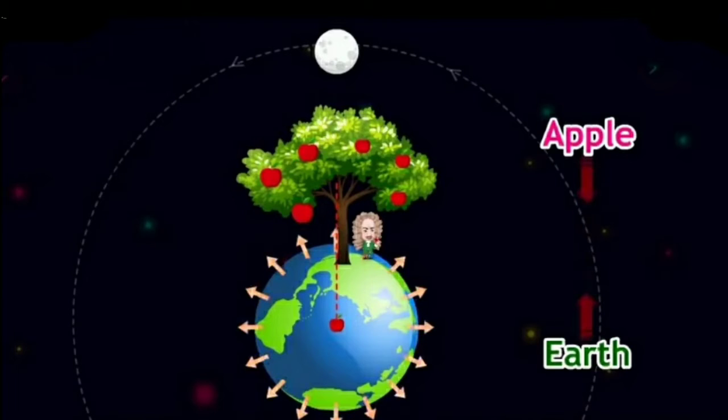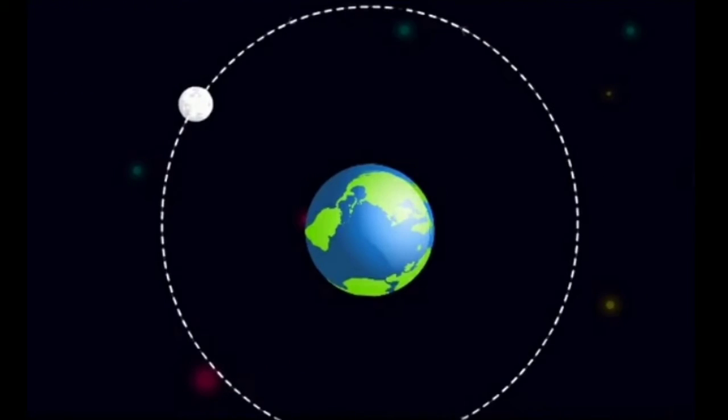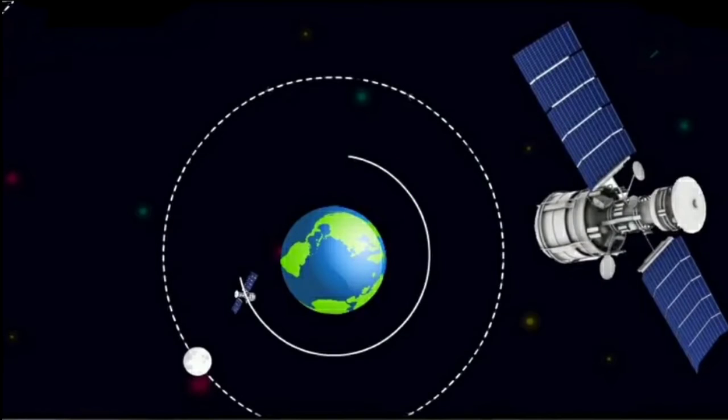See, children, the gravitational force due to the earth also acts on the moon, because of which it revolves around the earth. A similar situation exists for artificial satellites which are orbiting the earth. Now, the moon and the artificial satellites orbit the earth. That means they are revolving around the earth. So, the earth attracts them towards itself. But unlike the apple falling, they do not fall on the earth.